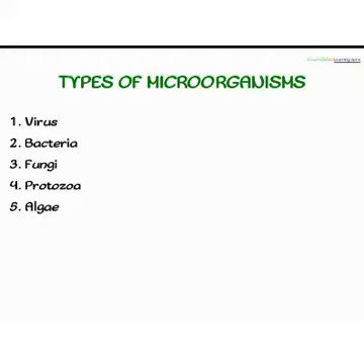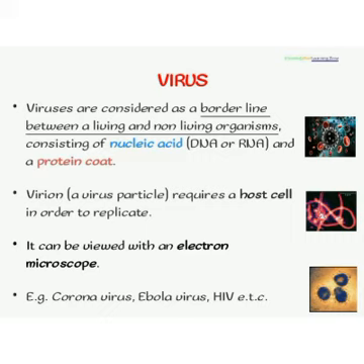The various types of microorganisms are five: the virus, bacteria, fungi, protozoa, and last but not the least, the algae. A virus is considered a borderline between a living and a non-living organism. It consists of nucleic acid, which is either deoxyribonucleic acid or ribonucleic acid, and a protein coat.